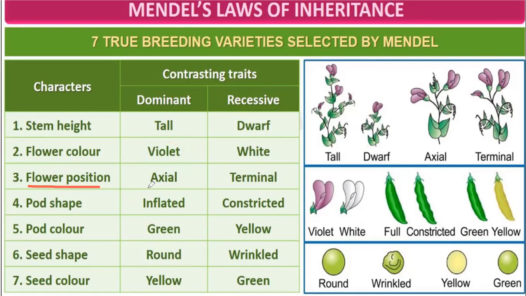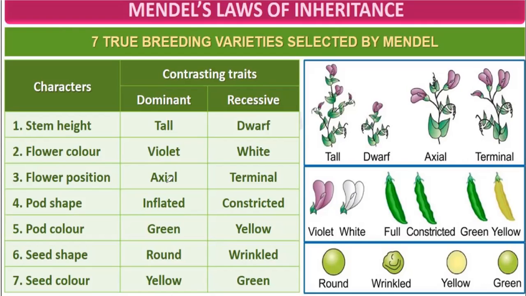Flower position. There are two elements of flower position: axial and terminal. What do you mean by axial? When flowers are born as a side branch, that is called axial flower. When the stem terminates into a flower, that is called terminal flower.